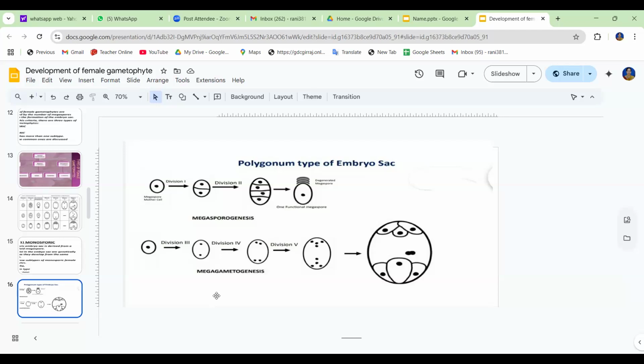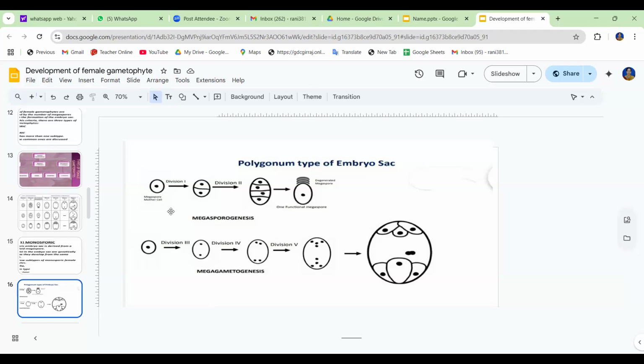In this Polygonum type, in the development of the 8 nucleate embryo sac, the nucleus of the functional megaspore divides to form 2 nuclei. The first division gives the primary micropylar and the primary chalazal nuclei, which go to the 2 polar ends.